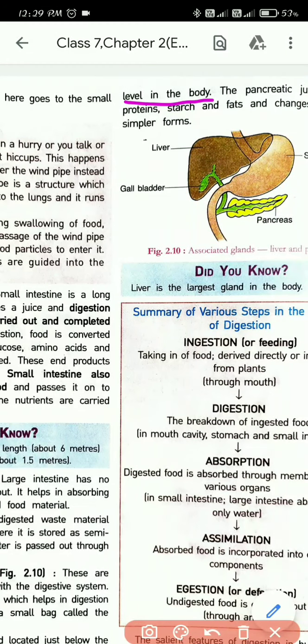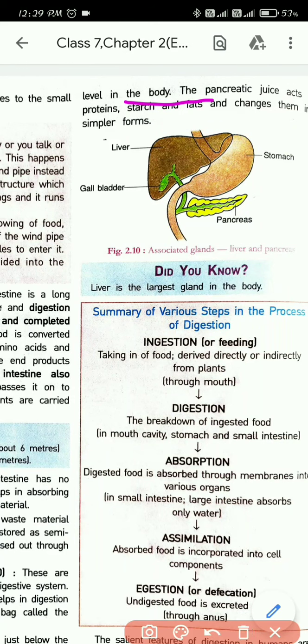Please underline these two lines. It secretes a substance called insulin, and insulin is important for regulating blood sugar level in the body. Underline those two lines.